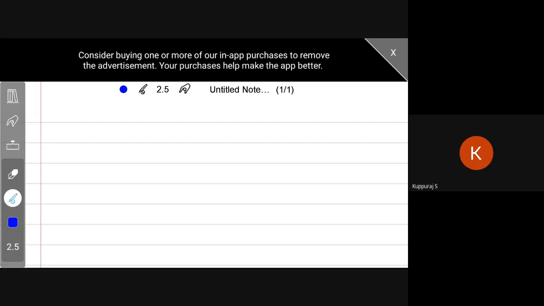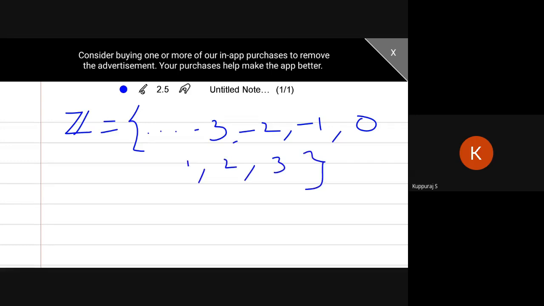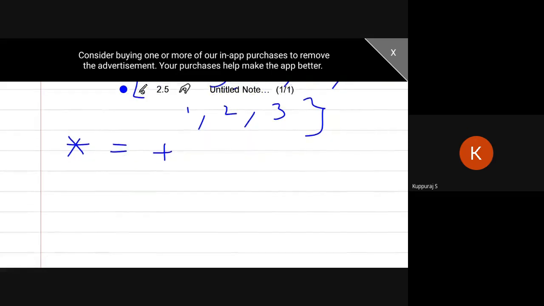In the last class, what we saw is this: suppose I assume the set of all integers, Z, equal to dot dot dot, minus 3, minus 2, minus 1, 0, 1, 2, 3. This is called the set of all integers. Suppose I assume my operation is addition.